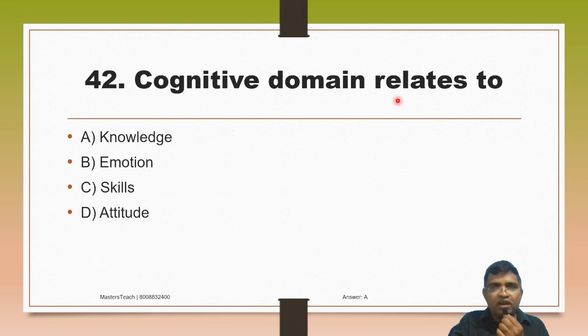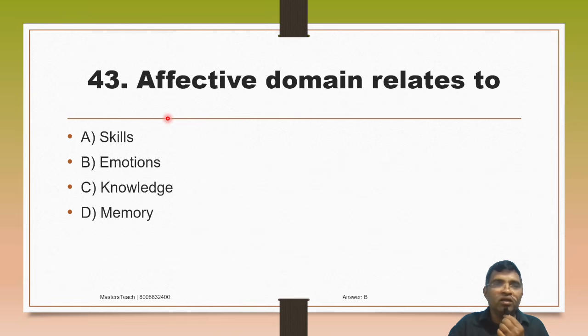Cognitive domain refers to A, knowledge, B, emotion, C, skills, D, attitude. So cognitive domain relates to knowledge. Cognitive means mind related. Then affective domain relates to A, skills, B, emotions, C, knowledge, D, memory.